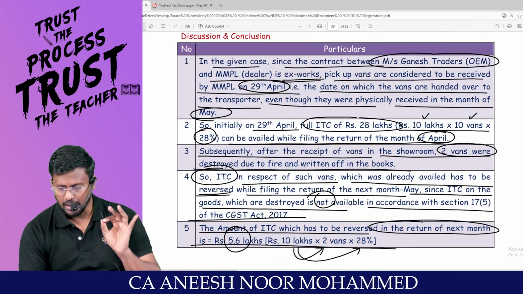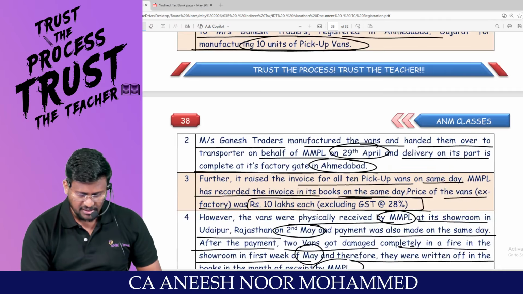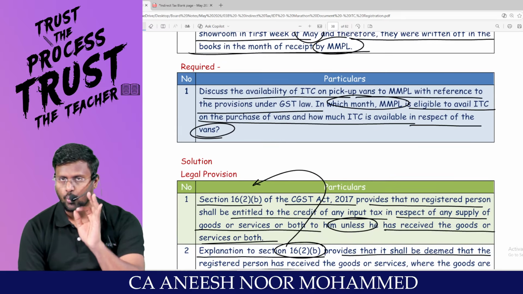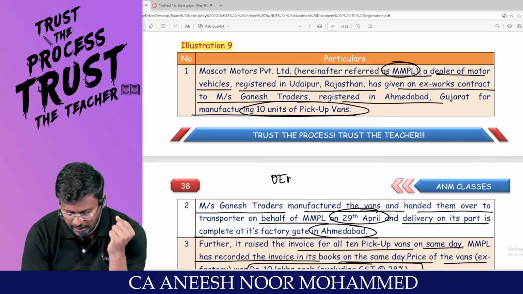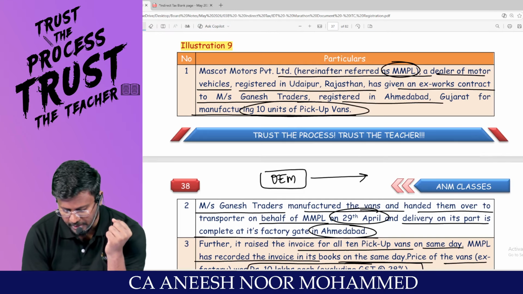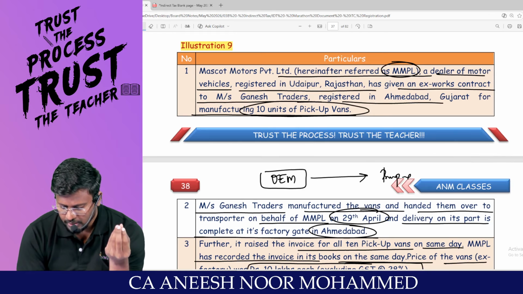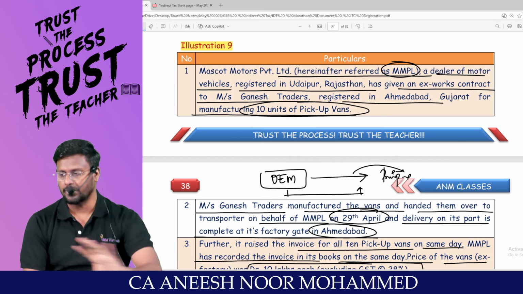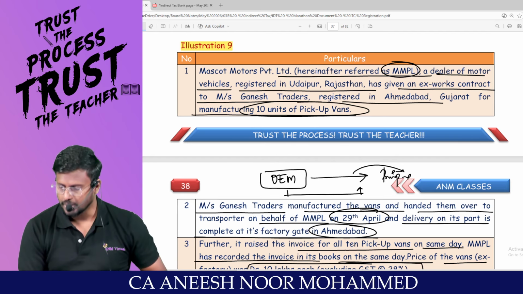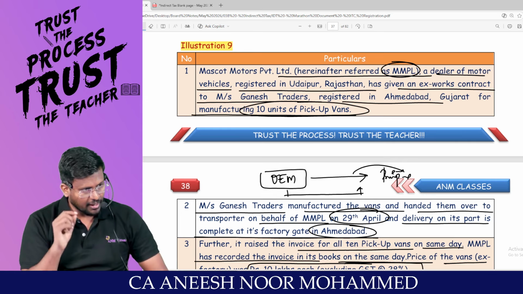That's it with regard to the discussion of registration and ITC. In that, the last circular is important. I'm just highlighting the crux of the circular. There will be 2 parties, man. OEM will be there, original equipment manufacturers. They will manufacture equipment or plant and machinery for the principal. The date on which this OEM handed over goods to their transporter will be treated as the date of receipt of goods by the principal. That's it. Are you all really with me? Comfortable? That's it with regard to the 2 gigantic chapters of registration and ITC.